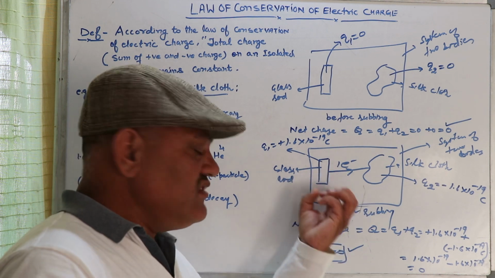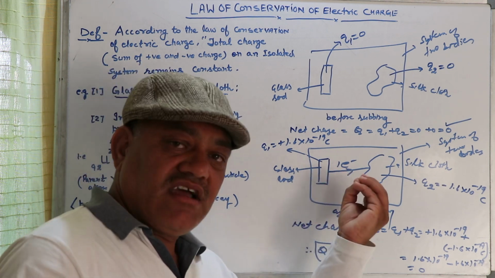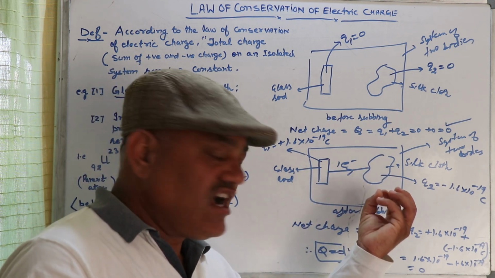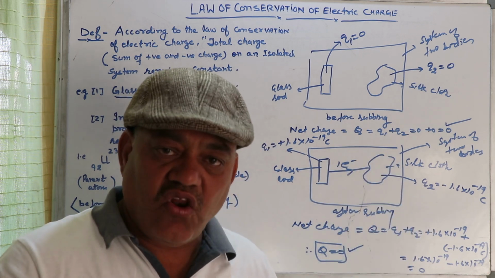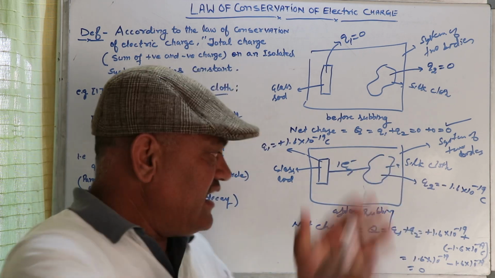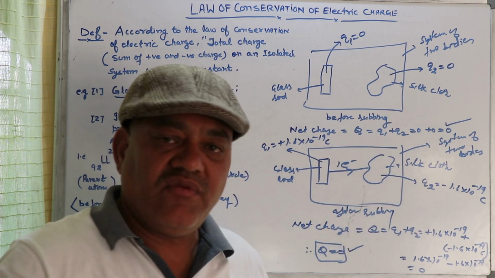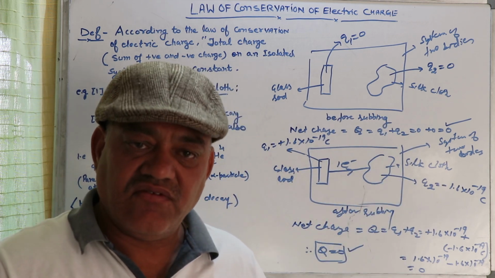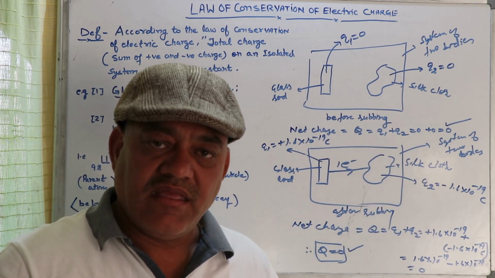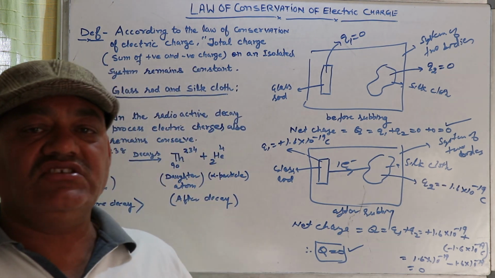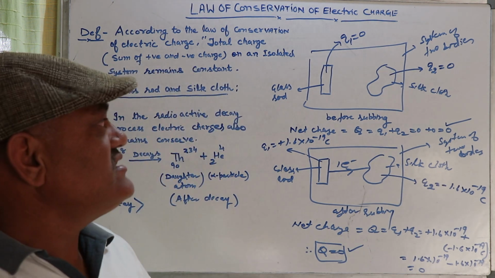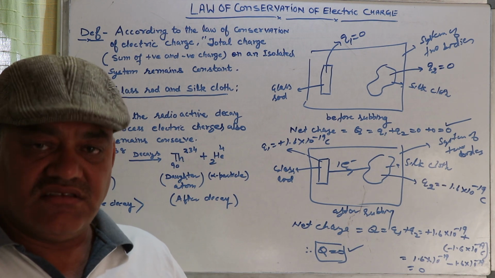The amount of charge lost by the glass rod is the same amount of charge gained by the silk cloth, and hence the net charge on the system remains conserved. Due to this reason, the total charge on an isolated system always remains conserved.